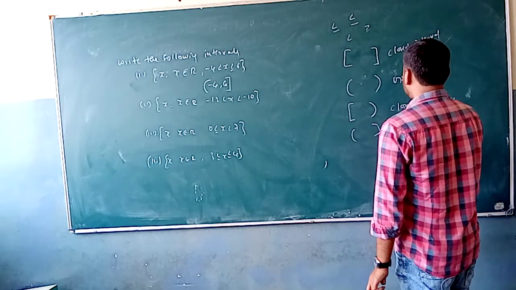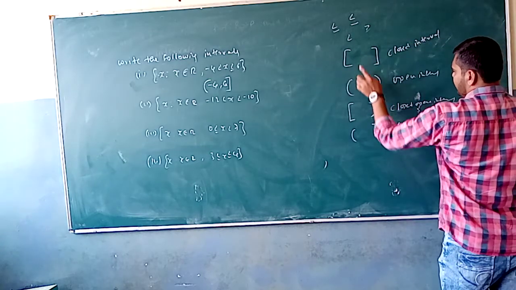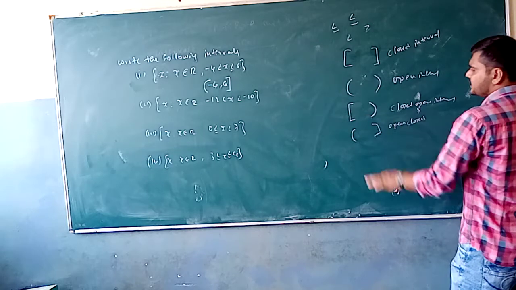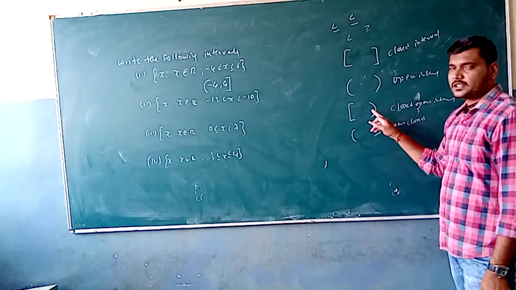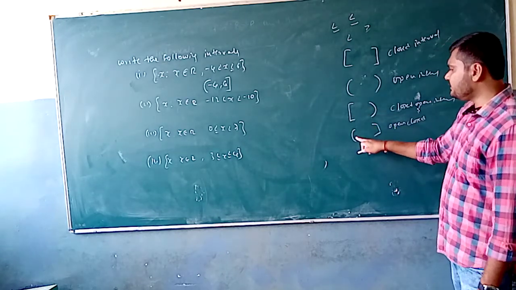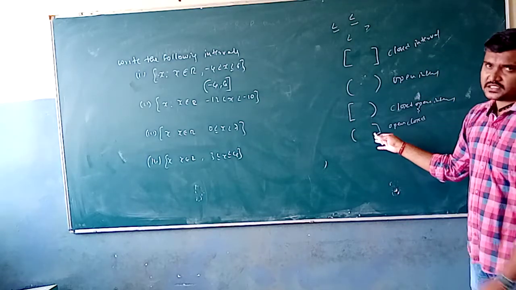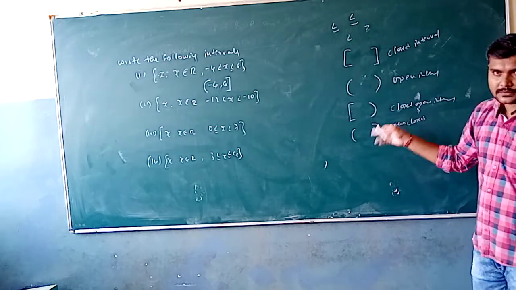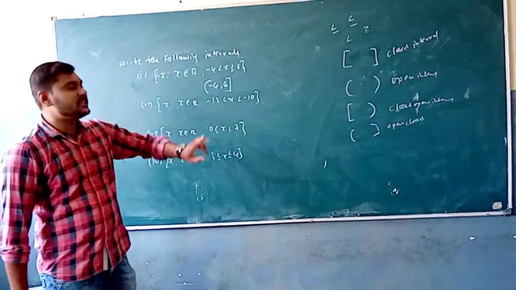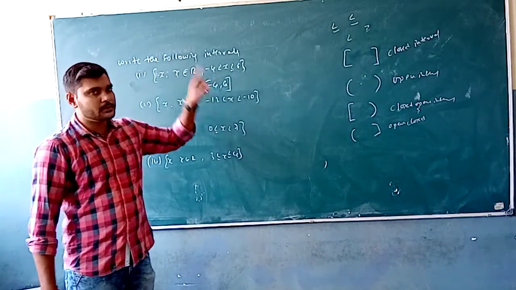Next one, open closed interval. Here the open one, closed one. In a closed interval the ending points are included, and in the open interval the ending points are not included. In a closed open interval, the first element is going to be present in the interval, but the ending point of the next one is not going to be present. When you consider open closed interval, in an open interval these elements are not going to be present, but the closed element is going to be present. So by using this concept, minus 4 comma 6: minus 4 is not going to be present in the given interval, but 6 is going to be present in the interval.